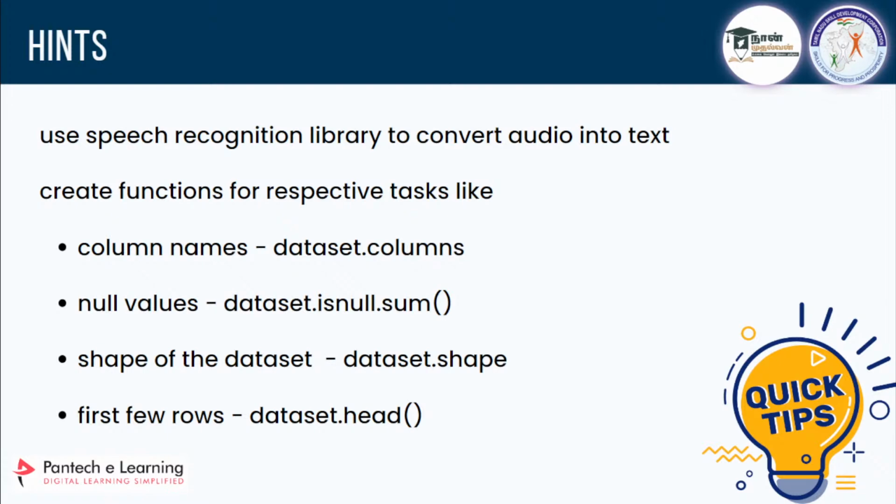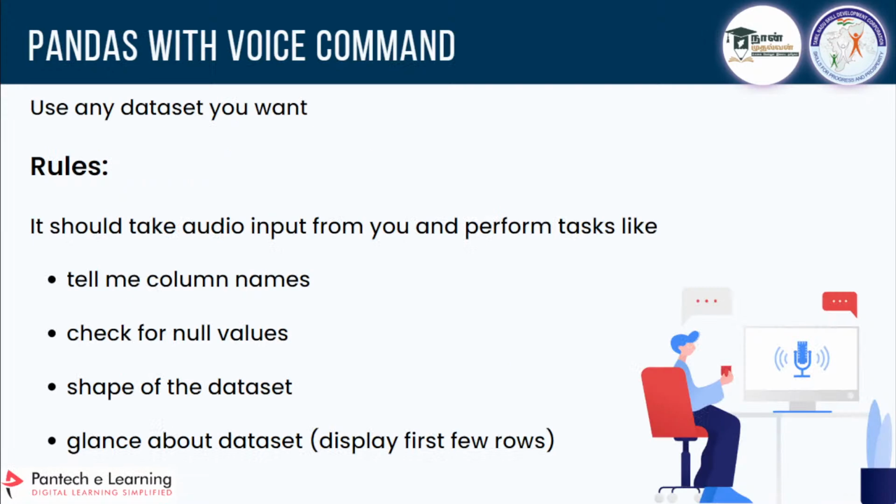Create one function with pyttsx3, set the engine in it, and whenever you call it, it is going to speak. It's easy guys, you can do it. This will be the pandas with voice command. You are going to just do these 4 tasks, and if you ask, it should do it in a while loop, and if you ask to terminate, it should terminate. That's it.